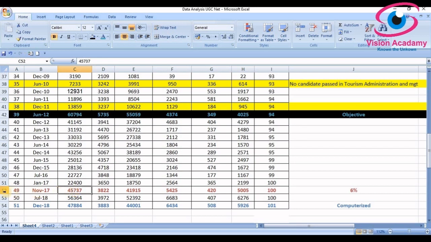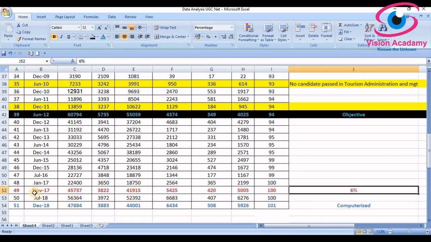There are 2 reasons. From November 2017 onwards, 6% of the applied candidates are taken as the result. Earlier, up to January 2017, 15% result was declared, but in November 2017, 6% results are declared.